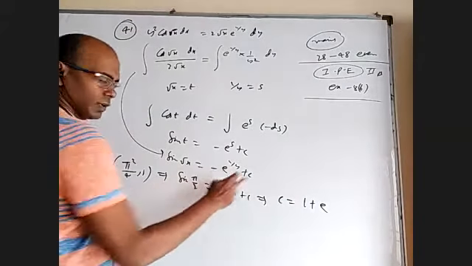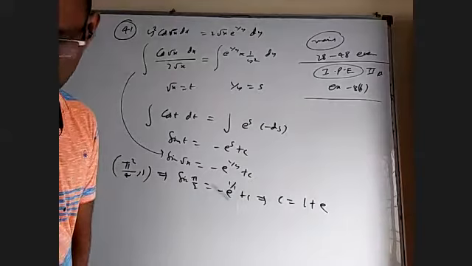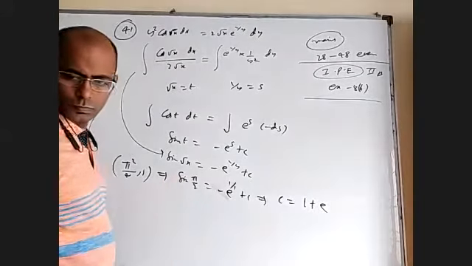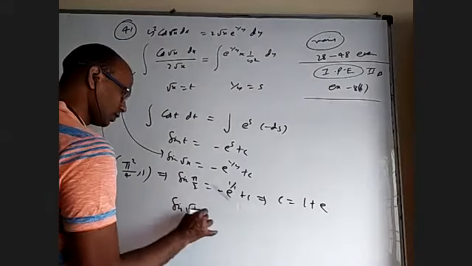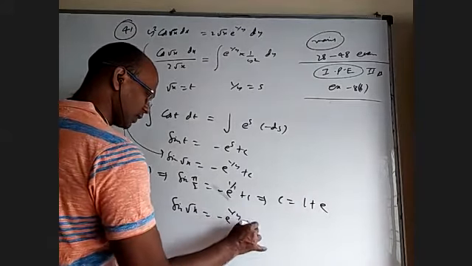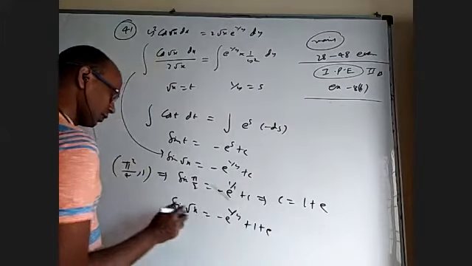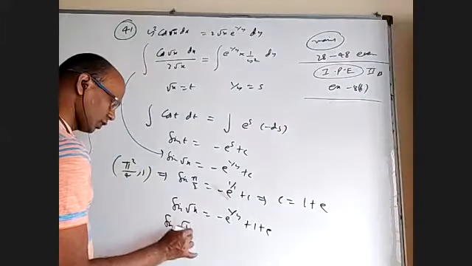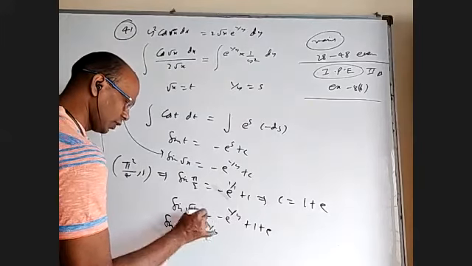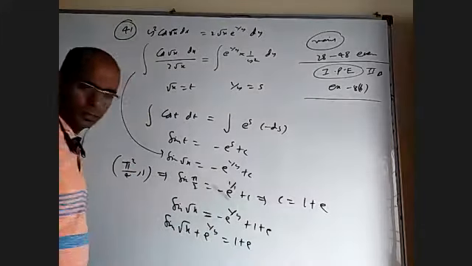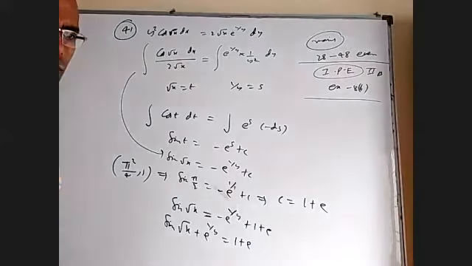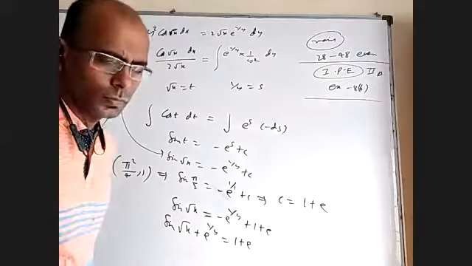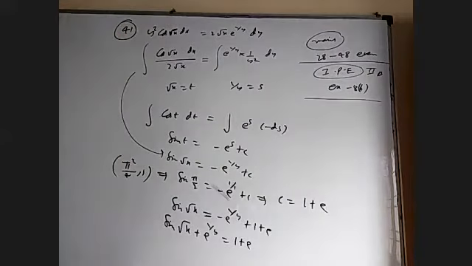So when you put that back, just put it, that's all. So you will get sine root x minus e power 1 by y plus 1 plus c. If you bring this side, write sine root x plus e power 1 by y is equal to 1 plus c. Variable separable, and to find the constant, they gave a particular point on the curve.